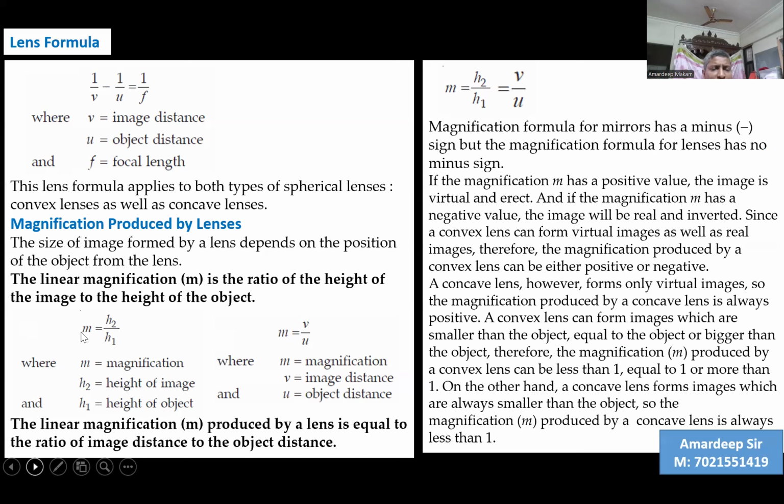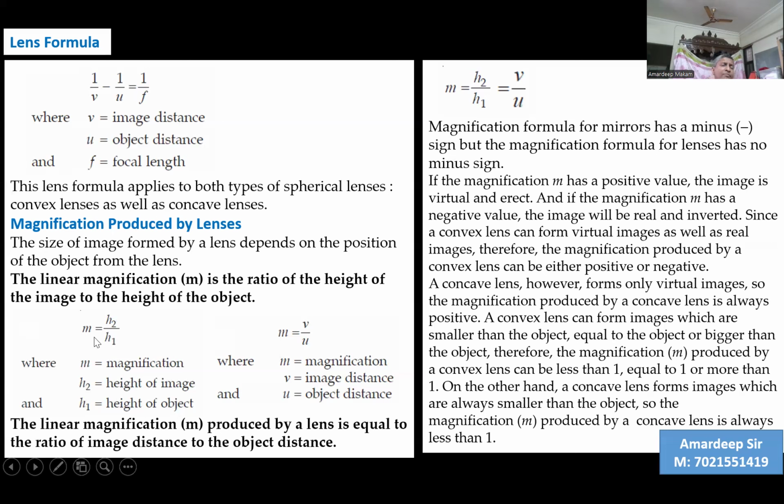M is negative. Magnification is negative. Heights H2 and H1 both positive means the image and the object are both above the principal axis.